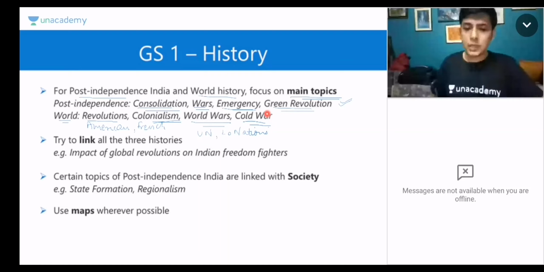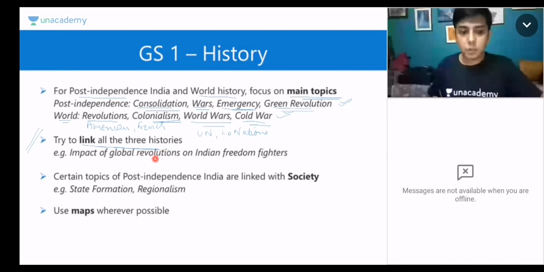Okay, so these are the important topics in my humble opinion, and obviously you cover the entire syllabus, entire subject, but you have to focus on these because these topics, if you see, they have been the crux of what UPSC has been asking. And this is a very, very important point. Try to link all the three histories. So this is very important, and this will actually make history very interesting.